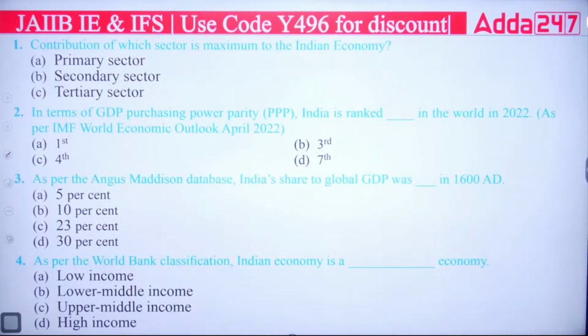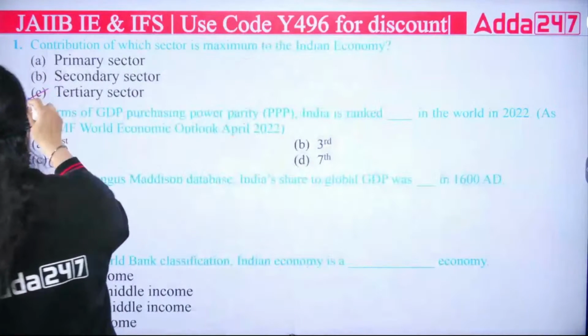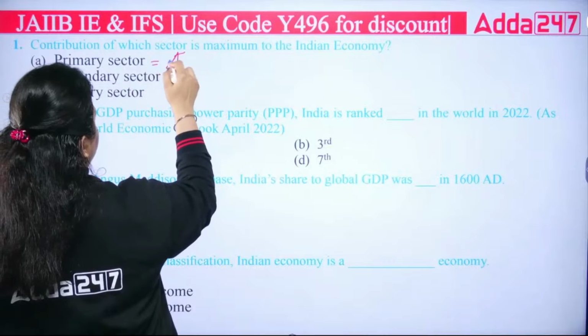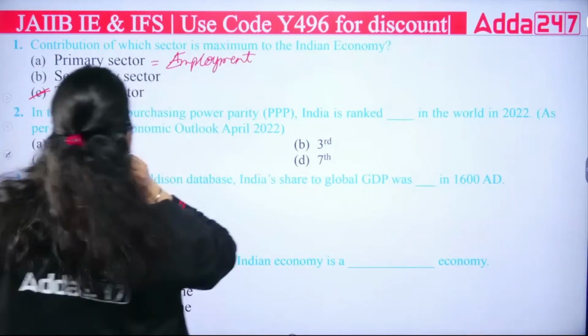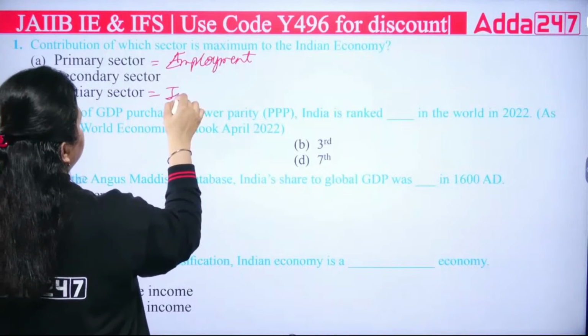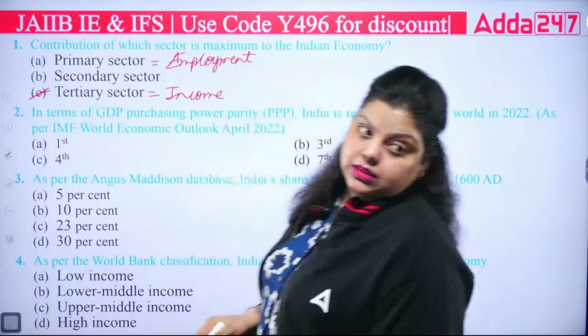A, B, C or D? Contribution of which sector is maximum to the Indian economy? That's the tertiary sector. If we talk about maximum employment, the employment generation comes from the primary sector, but the income for the country comes from the service sector. Do remember that. So first is C, tertiary sector.